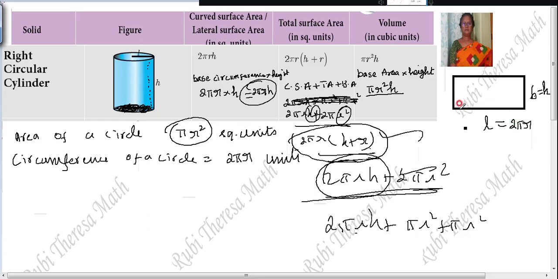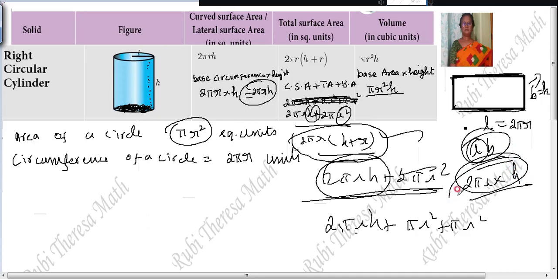This length forms a circle. Both breadths join together and form a height. So area of the rectangle is nothing but length into breadth. Length is nothing but 2 pi r here. Breadth is nothing but height. So 2 pi r h. Curved surface area is nothing but 2 pi r h.